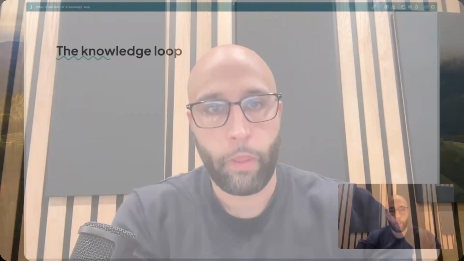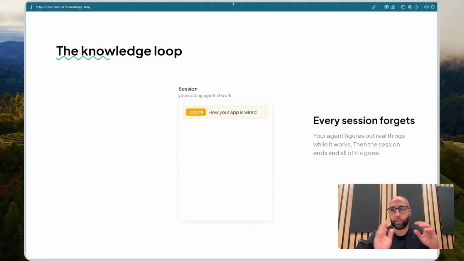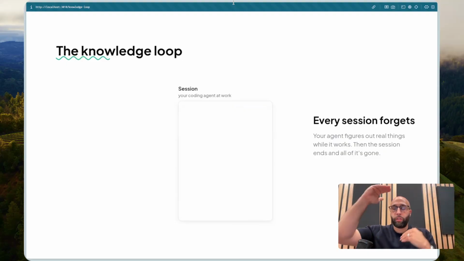You can start really simple, with a knowledge layer being a set of folders and files, Markdown files specifically, and that's how this one is structured. So let's go ahead and get into it. The knowledge loop right now works like this. Whenever you have a session, your agents have context within that session, but then at the end, after you close it and open it back up, it just clears away.